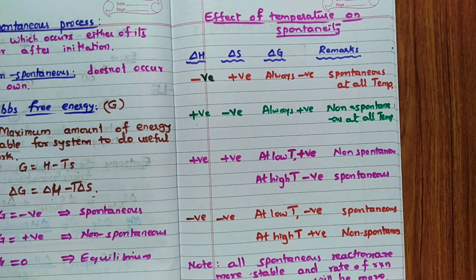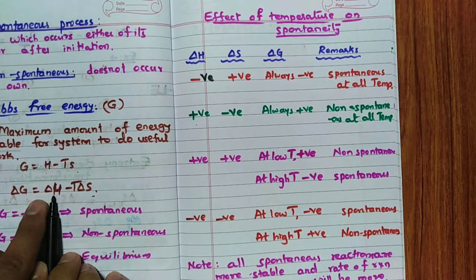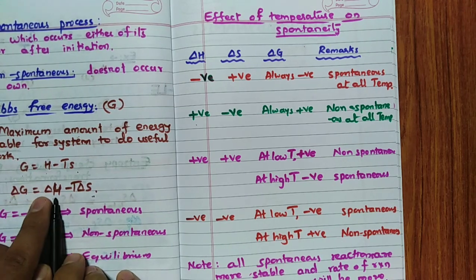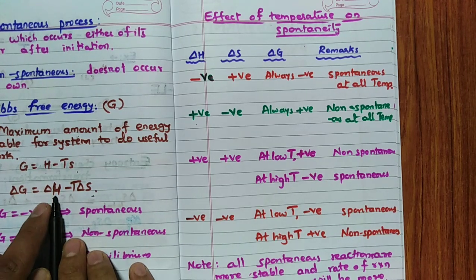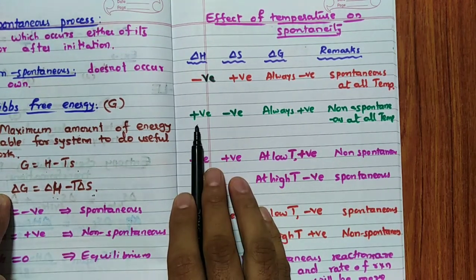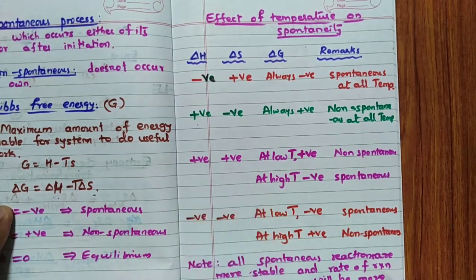Trick, you can remember it like this. If delta H is negative, delta G is negative. If delta H is positive, delta G is positive. Very simple, isn't it? Now,